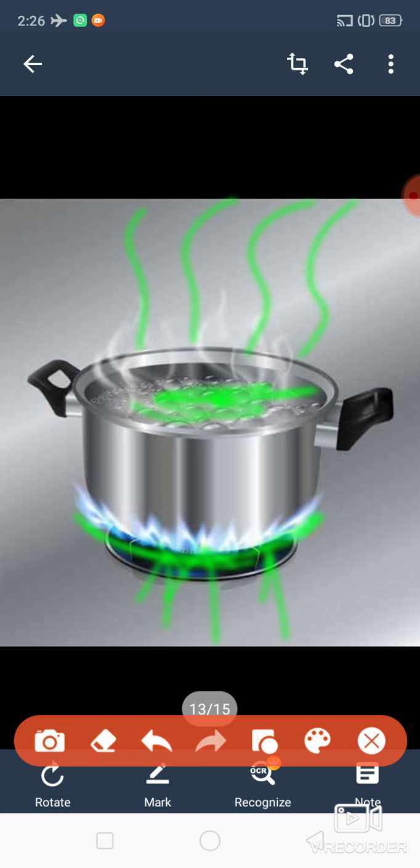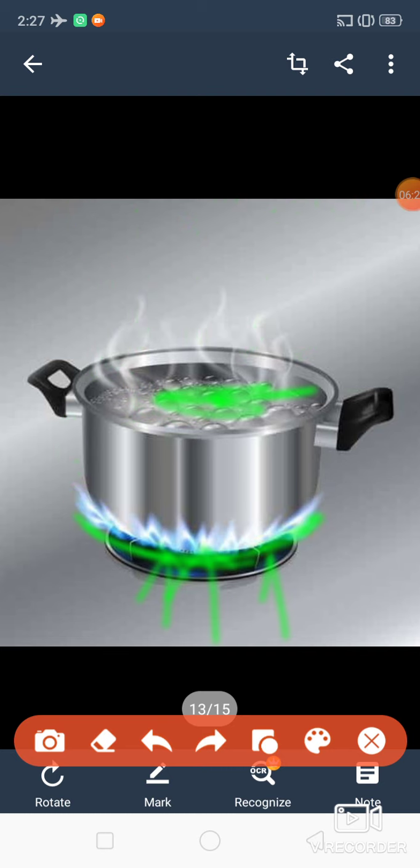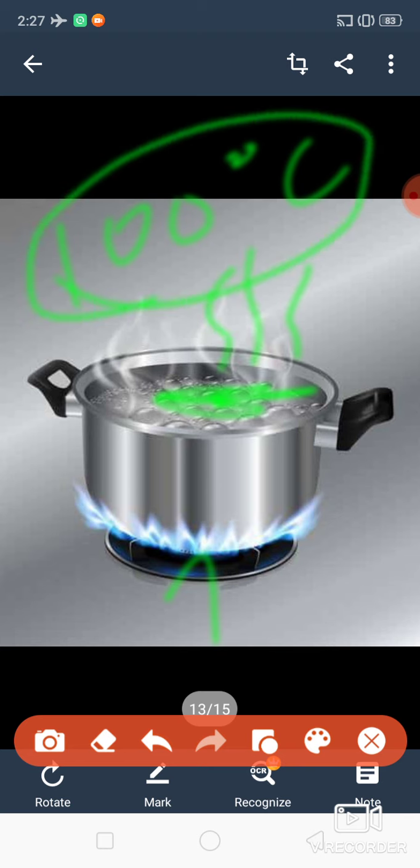This water is changing into gas, so this process is called boiling. Now what is boiling point? Boiling point means the temperature at which it changes. Suppose I am heating this and at 100 degrees Celsius it is changing into gas. So 100 degrees Celsius is called the boiling point.